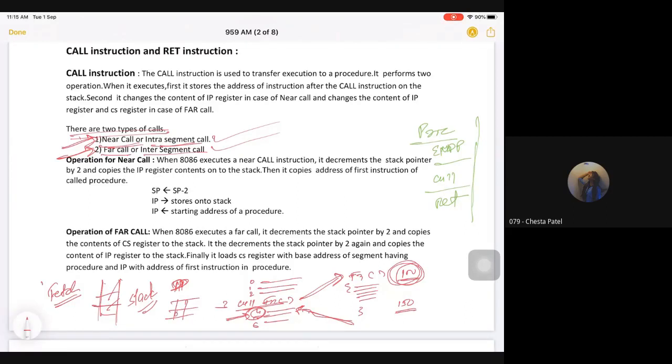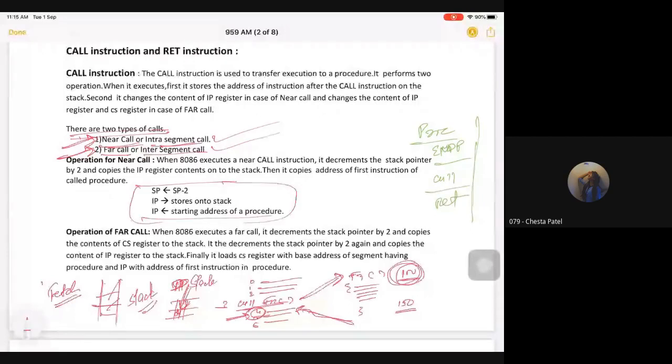So my 4 will get stored here. And whenever that return instruction comes, my compiler comes into the stack and again fetches the value we have stored, the IP. So we have fetched that IP 04 and we can resume our program from 04.